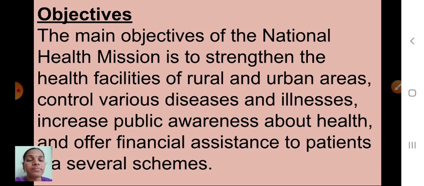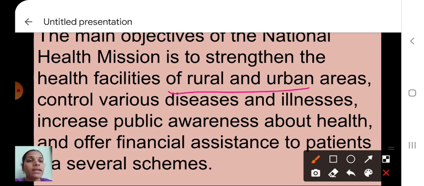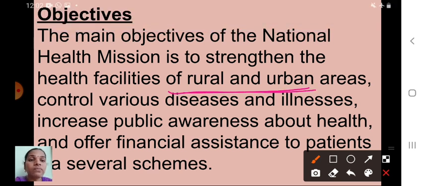The main objectives are: first, to strengthen the health facilities of rural and urban areas; next, to control various diseases and illness; and to increase public awareness about health and offer financial assistance to patients under several schemes.